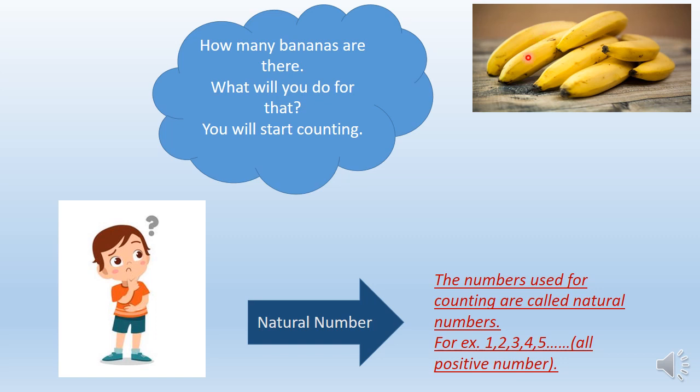Means whenever for this, what have we used? We used the number for counting. So, these numbers which we use for counting are called natural numbers. Means the numbers used for counting are called natural numbers. For example, 1, 2, 3, 4 and 5. And you know, counting we always do from 1, 2, 3, 4, not from -1, -2. Is it?